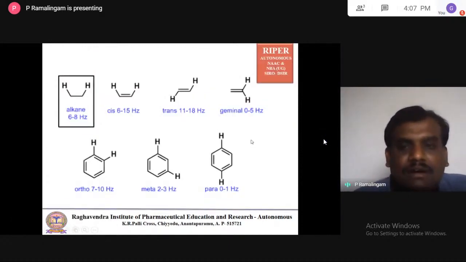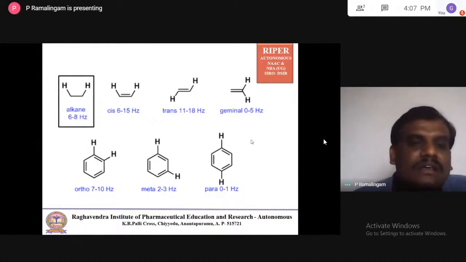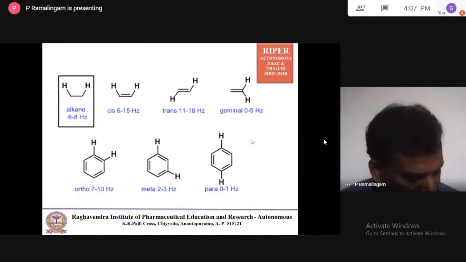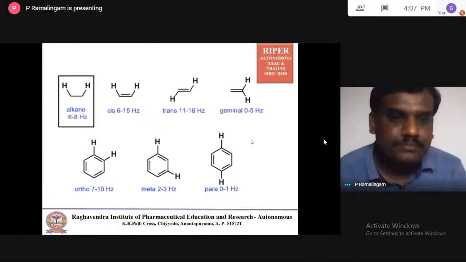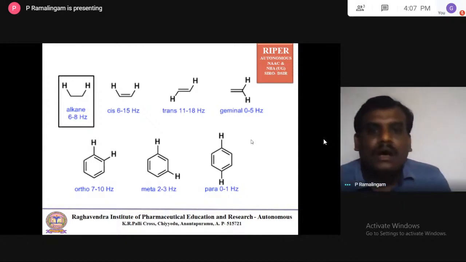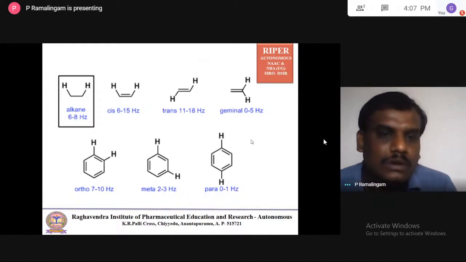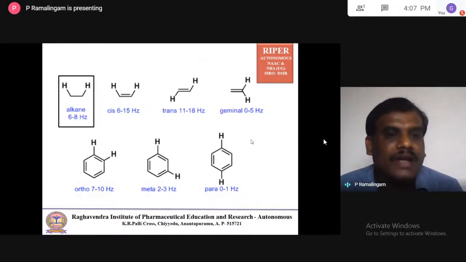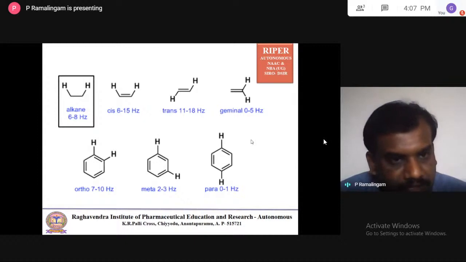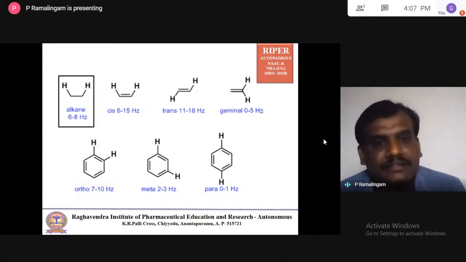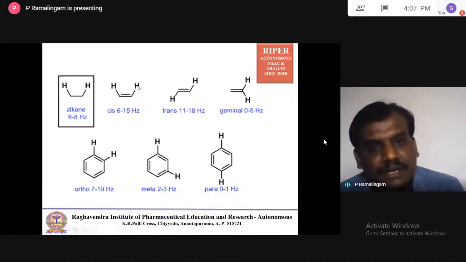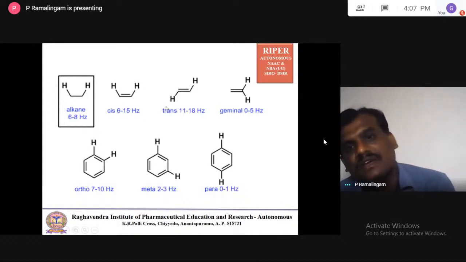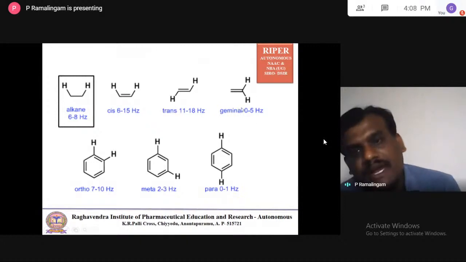And now we come to coupling constants. There are different types of stereo elements. When you go for alkane, usually the coupling constant is 6 to 8 hertz. For a cis configuration, both hydrogens on the same side, it's 6 to 15 hertz. If it is trans, 11 to 15 hertz. This is called geminal, okay, and this is vicinal proton.